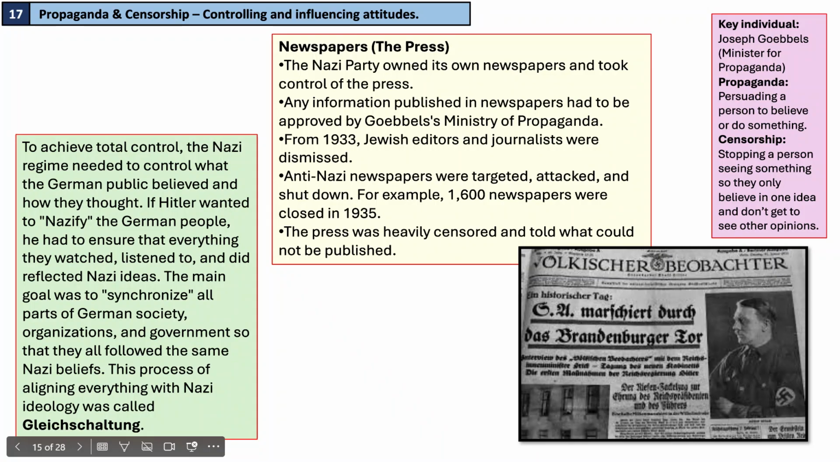Newspapers. The Nazi Party owned its own newspapers and took control of the press. Any information published in the newspapers had to be approved by Goebbels' Ministry of Propaganda. That's what I mean by Gleichschaltung. Everything is Nazified. From 1933, Jewish editors and journalists were dismissed. Anti-Nazi newspapers were targeted, attacked, and shut down. 1,600 newspapers were closed in 1935. The press was heavily censored and told what could and could not be published. Key individual is Joseph Goebbels. He is the Minister for Propaganda.